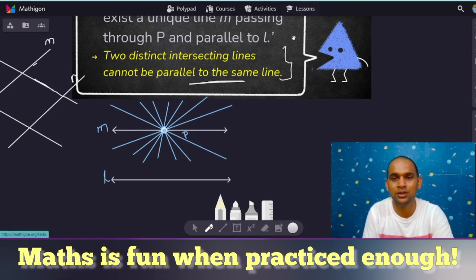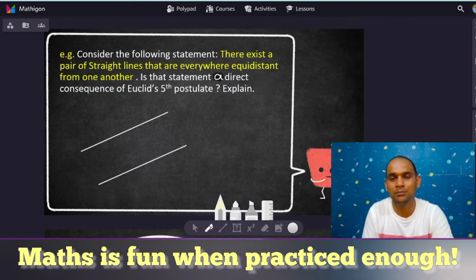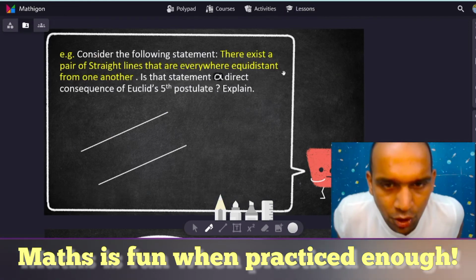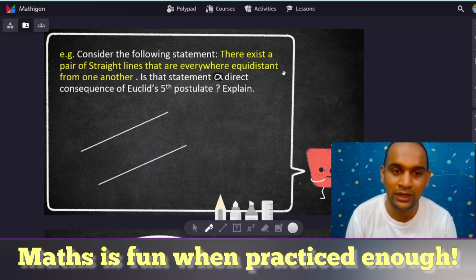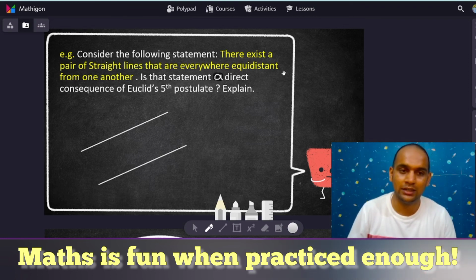This is also a subsidiary statement to that. I hope this particular thing makes much sense to you. Now, there is one example once again. Consider the following statement. There exists a pair of straight lines that are everywhere equidistant from one another.